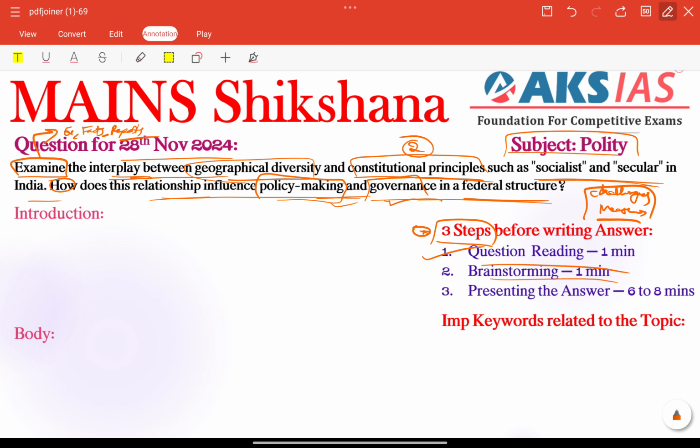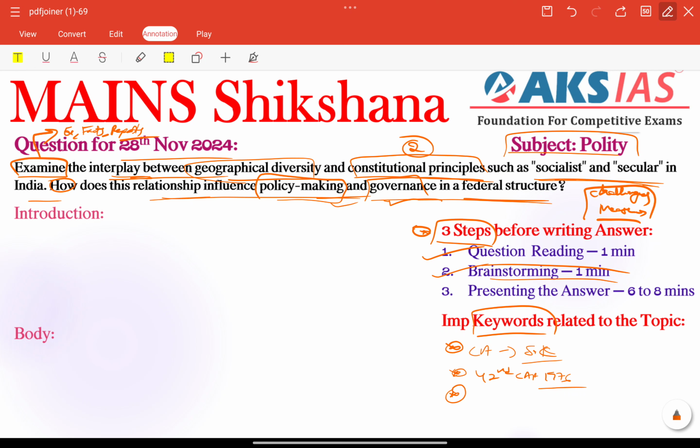Next, brainstorming. Within 1 minute we need to focus on identifying different recalling keywords, especially regarding our important topic. So in the current affairs part, we need to give the recent Supreme Court judgment. Other than that, we can also provide some amendment acts. For example, socialist and secular were included in the preamble of the Indian Constitution through the 42nd Constitutional Amendment Act, that is 1976. We need to include these type of issues.